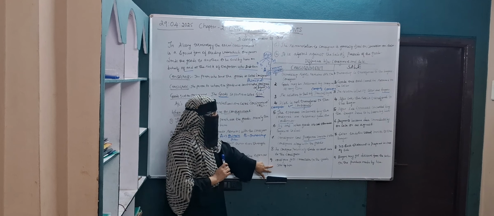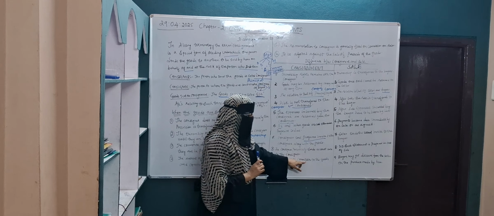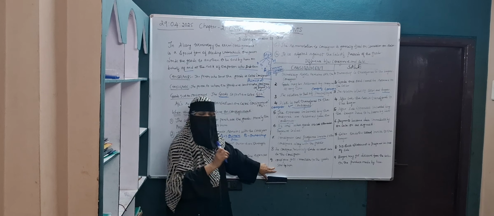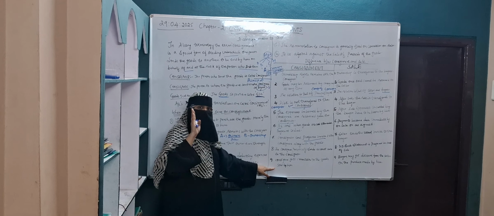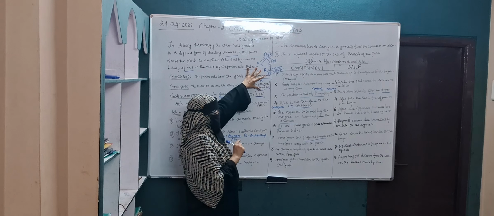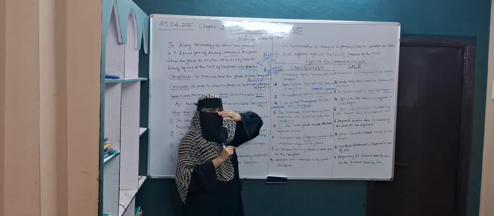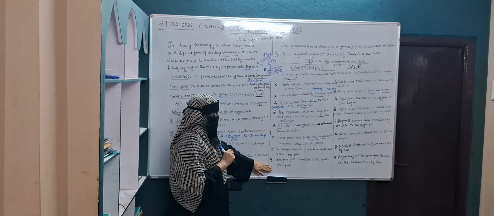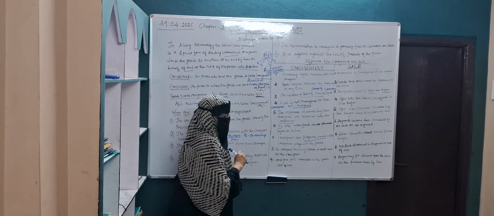Then the last point in the difference between consignment and sale. The consignee gets commission on the goods sold by him. This is very, very important. The consignee will not get the profit. The consignee gets only commission, because I told you before that consignment business is not done on the basis of profit. It is done on the basis of commission. So the consignee gets only the commission that has been fixed on sale.